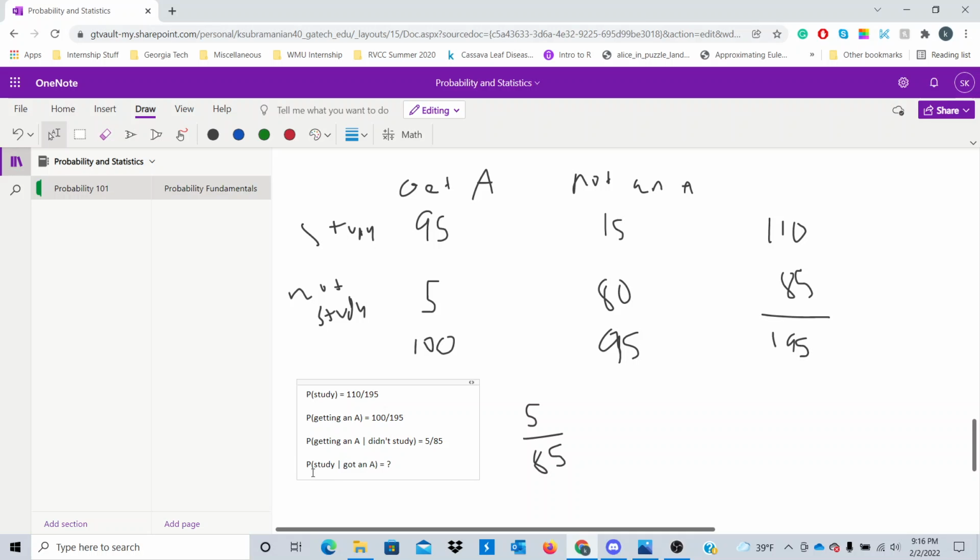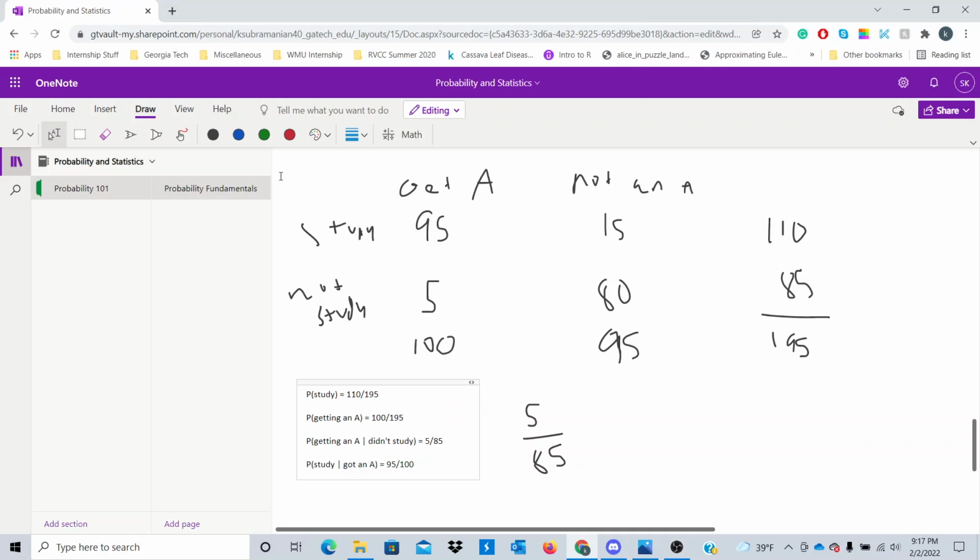Again, we're conditioning on the fact that we got an A. So how many students in total have gotten an A? Well, 100 such students have gotten an A. Now, among those 100 students who got an A, how many of them studied? That's 95 of those students. So the probability of studying for the exam, given that you got an A, is 95 out of 100. So it looks like we have a really good chance of getting an A if we study for the exam. The life lesson here is make sure you study for your tests and don't procrastinate till the last minute, because you want probability on your side.